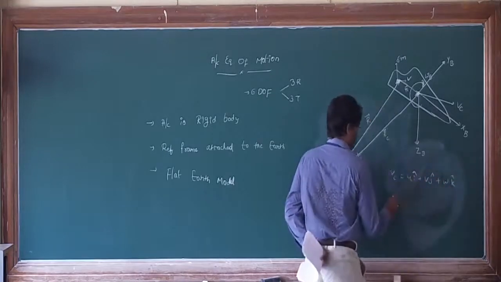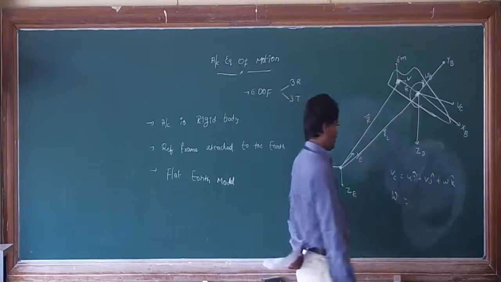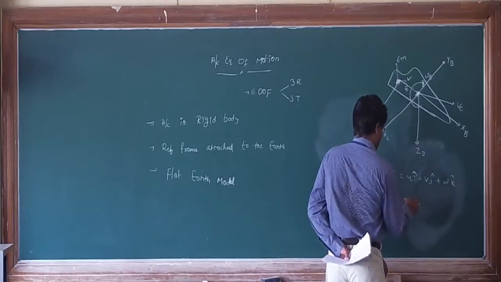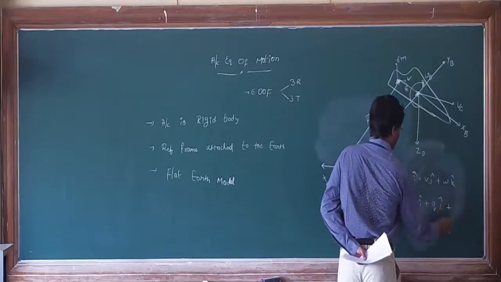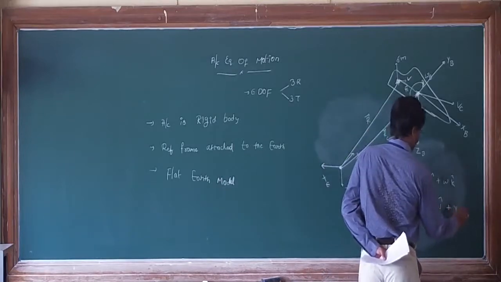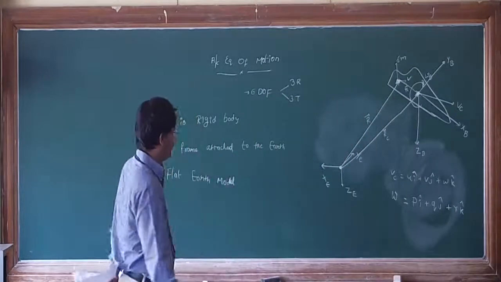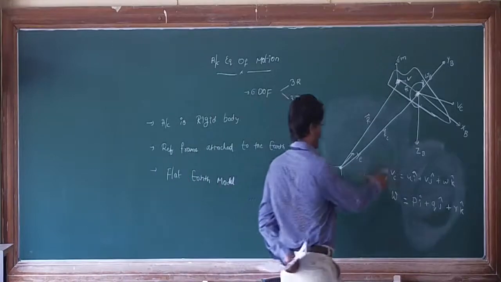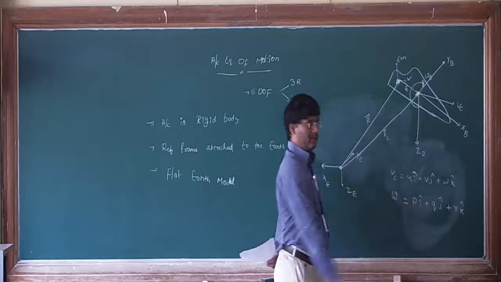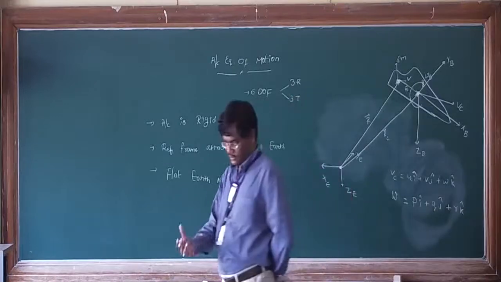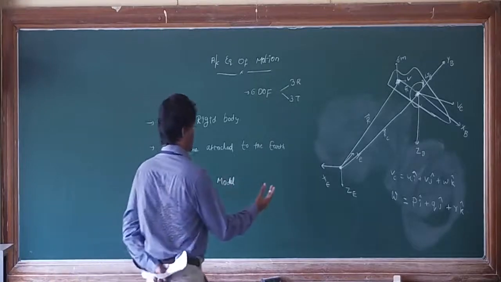Don't confuse, that is w, this is omega, the angular velocities: p i cap plus q j cap plus r k cap. The velocity components are u, v, w, and the angular velocities are p, q, r. P is roll rate, q is pitch rate, r is yaw rate.